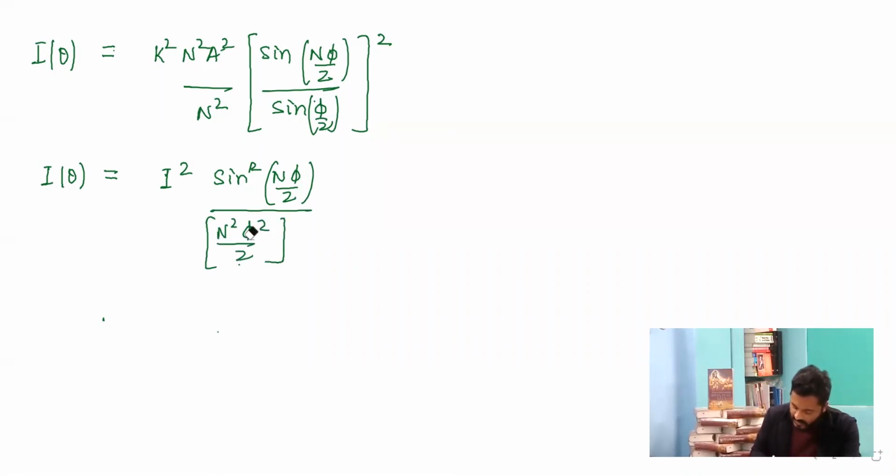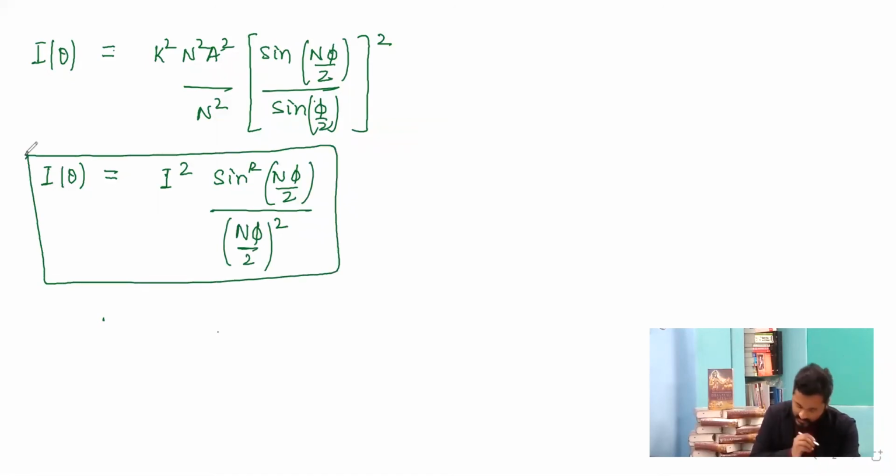We are considering a very small angle. So for a very small angle, sine of a small angle will be written as the angle itself, the n phi by 2 whole square. So the expression is something like this.